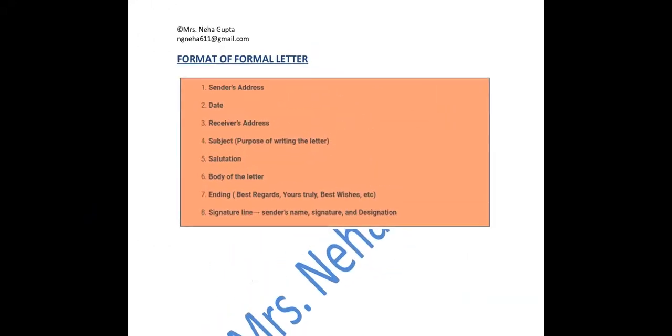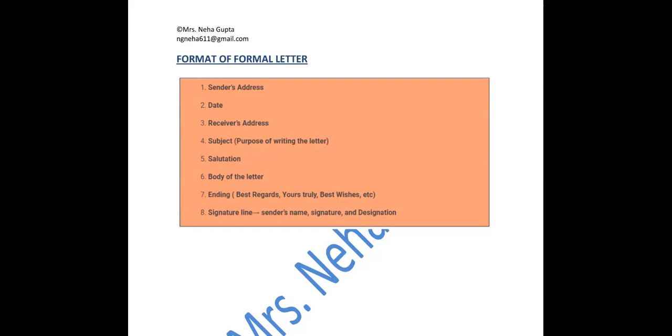Okay. Before proceeding with any sample letter, we should know what the format for a formal letter is and what the use of writing a formal letter is. There are two types of letters, formal and informal letters. Informal letters are those letters which we write to our friends, relatives, known people, and we need not go for formalities there. But in a formal letter, we have to be extremely formal because we are writing to the officials, to the principals, to the directors, to the department heads.